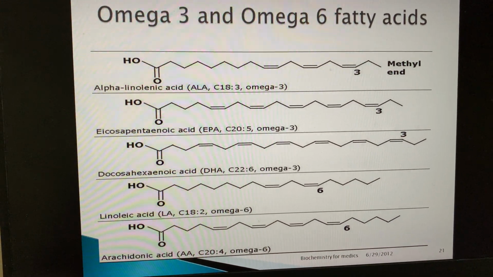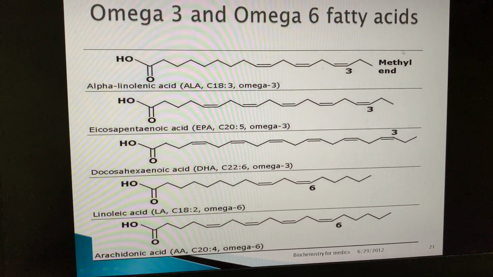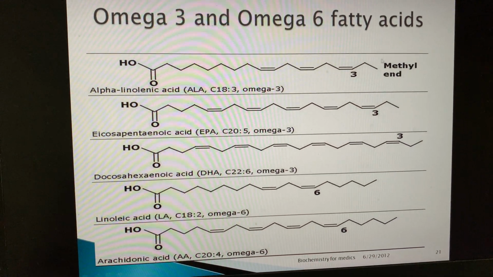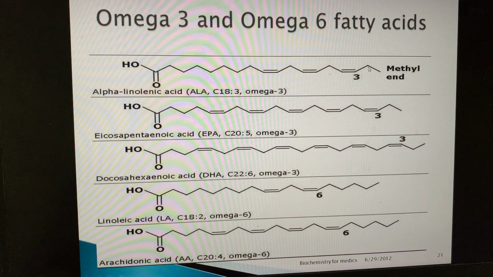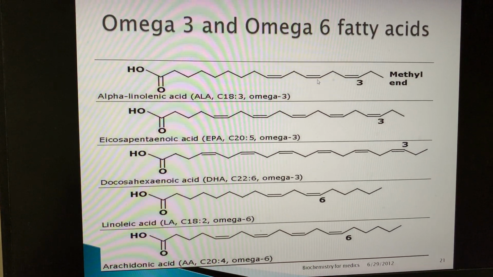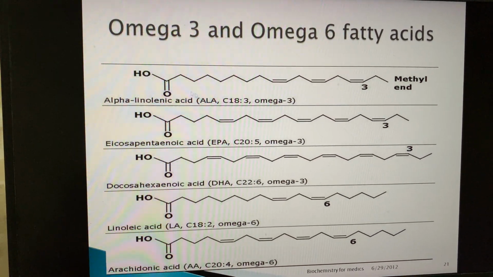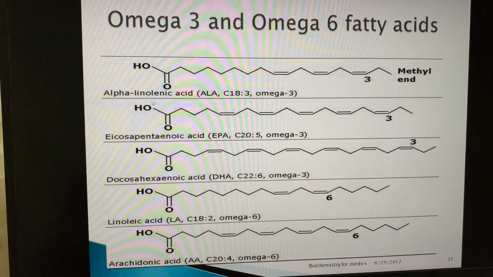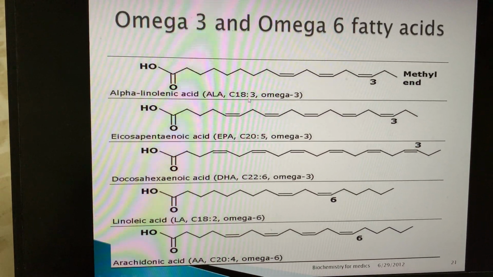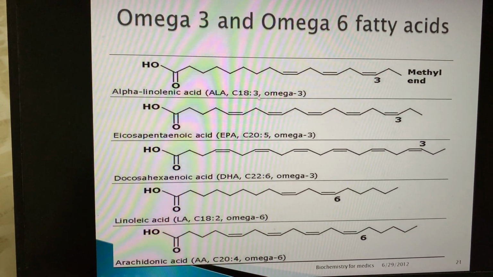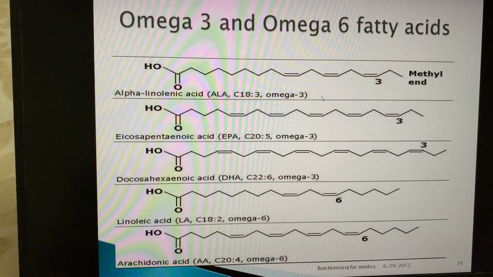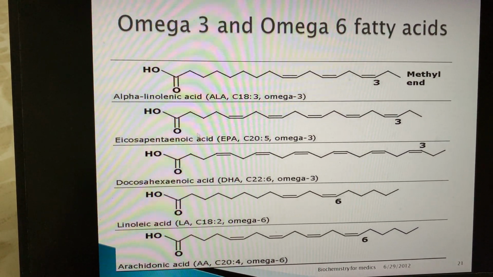You can see at the right side there is the CH3, that is methyl, and at carbon number 3 there is the double bond, then at 6 and then at 9. This is the structure for alpha linolenic acid, C18, with 3 double bonds, and it is called an omega-3 fatty acid.